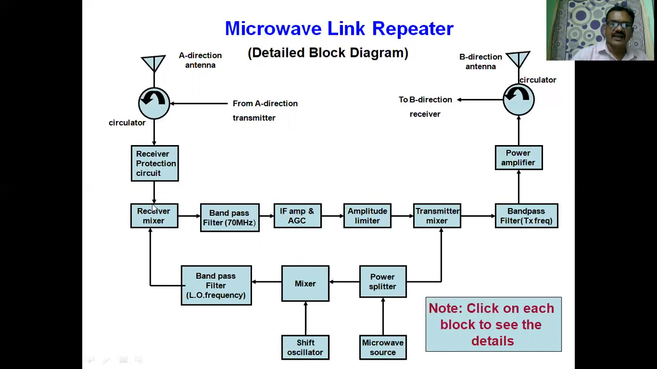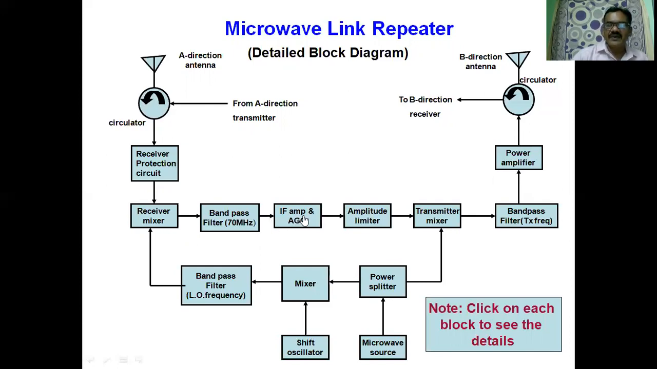The received signal is combined with the local oscillator frequency, and then we generate the IF signal, that is, 70 megahertz. And a bandpass filter is used to pass only the 70 megahertz signal. This mixer produces unwanted harmonics, and those are eliminated by using the bandpass filter. The required signal, 70 megahertz, is passing through it. That is called IF frequency.